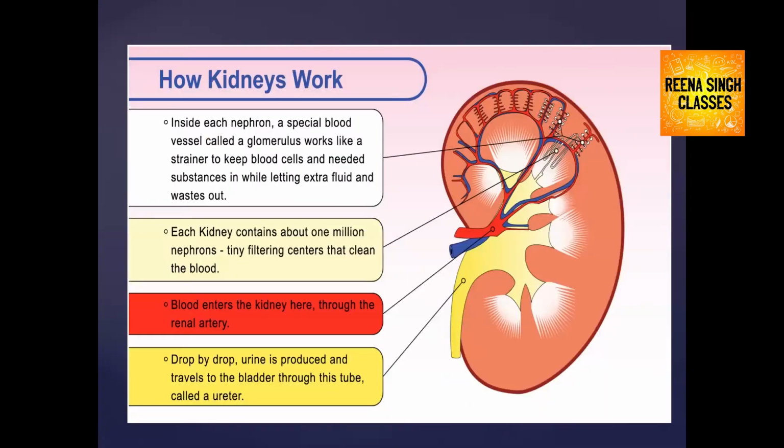How do kidneys work? The functional and structural unit of the kidney is the nephron. Look at the image. There are about 1 million nephrons in each kidney. Blood enters the kidney through the renal artery, and drop by drop urine is produced and travels through this tube called the ureter to the urinary bladder, to the urethra. Structure and function of nephron and urine formation I will explain in my next video.